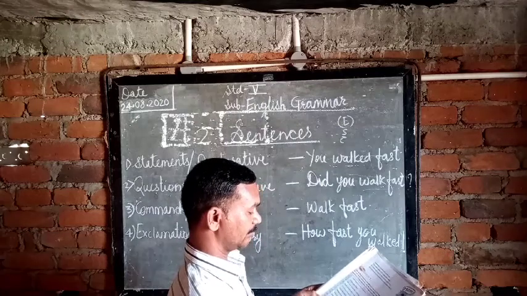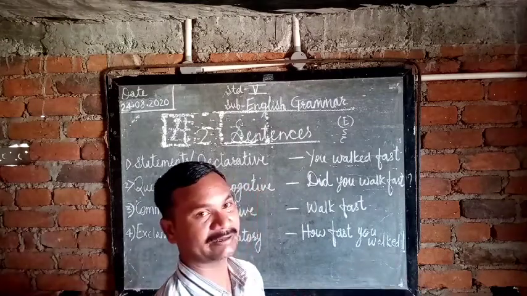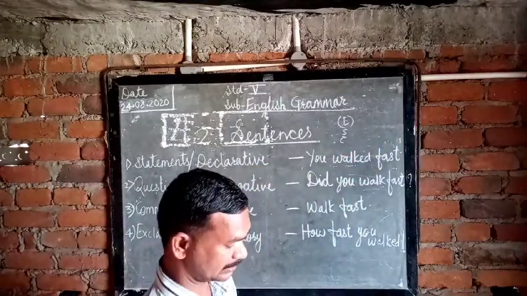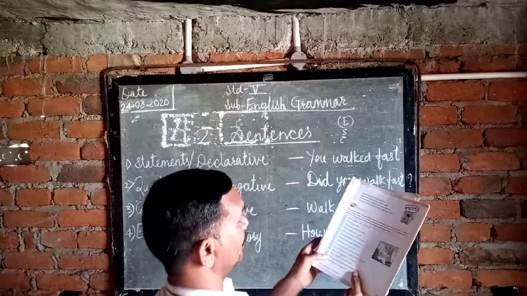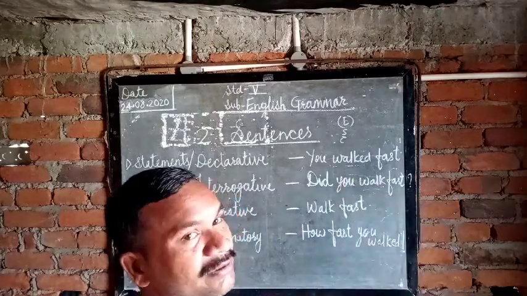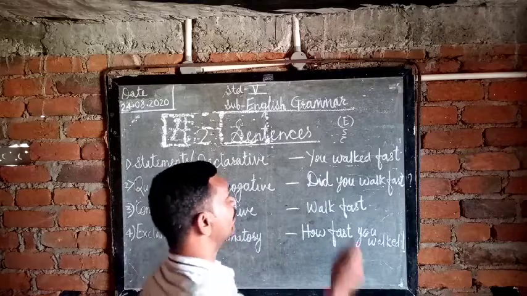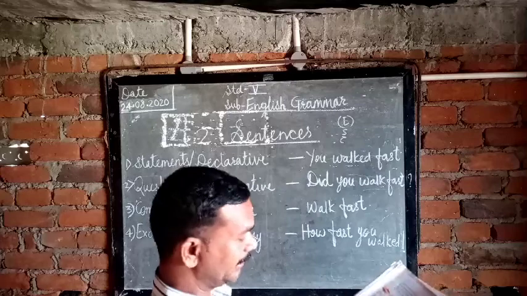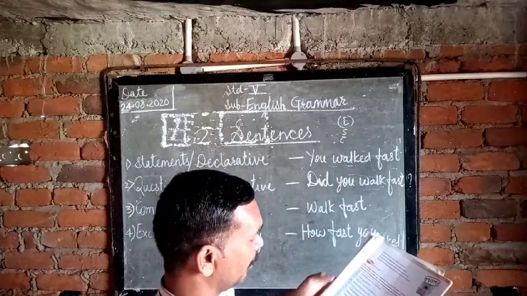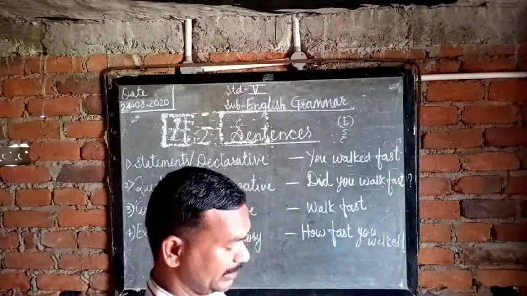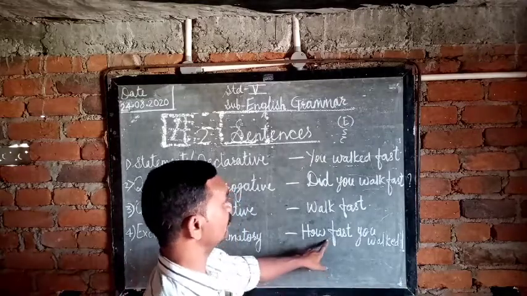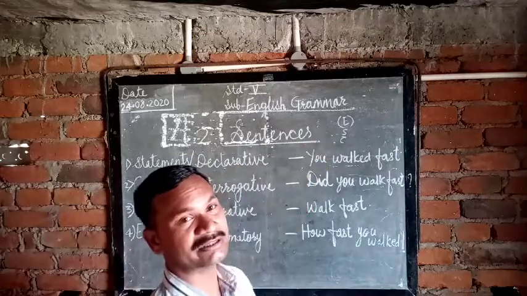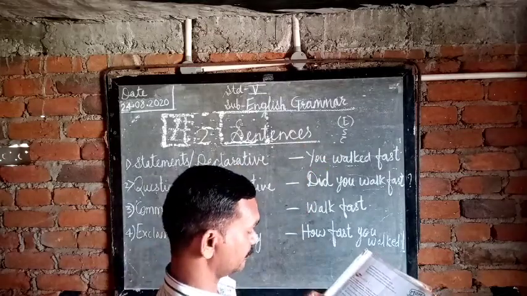Number 11. We are having a party next Sunday. This is the statement sentence, full stop and statement sentence, right? Yes. 12. Can you finish the work today? Asking a question. So that's why put the question mark and this is the question sentence. Number 13. How quickly the holiday has passed! So this is the exclamation sentence. Give the exclamation symbol and write there, this is the exclamation sentence.